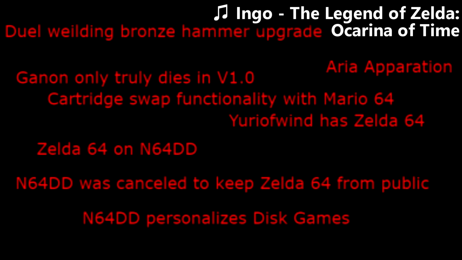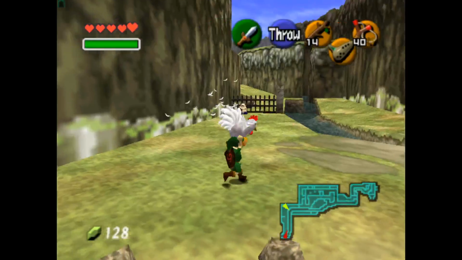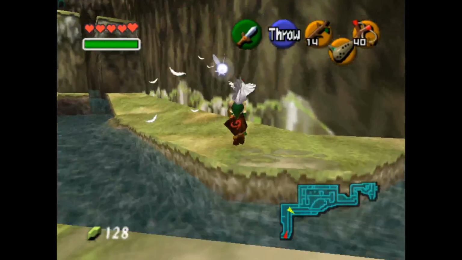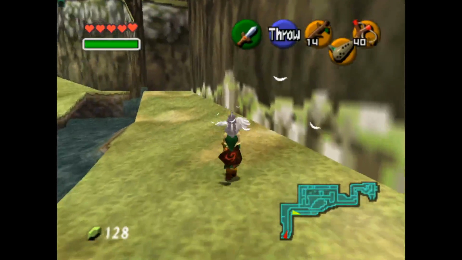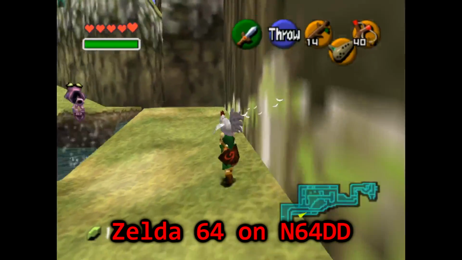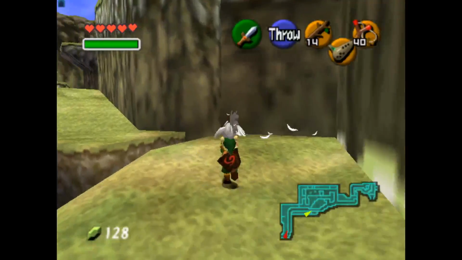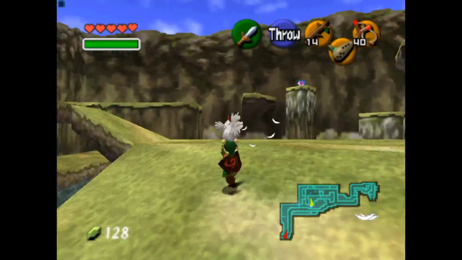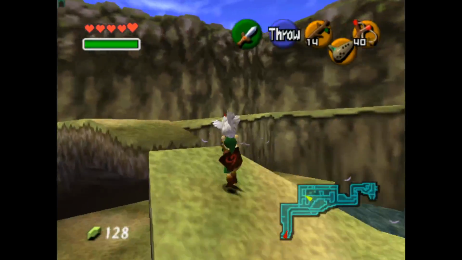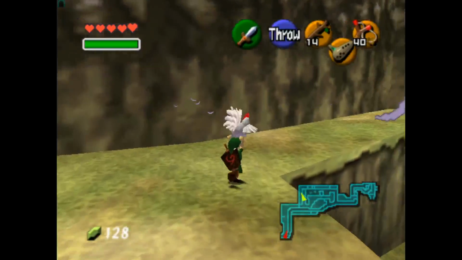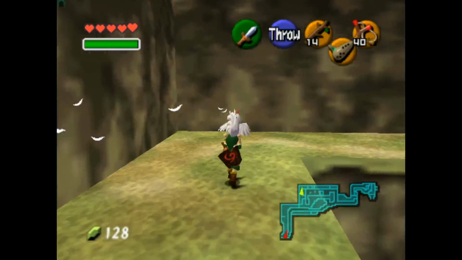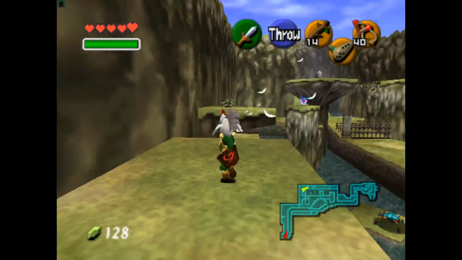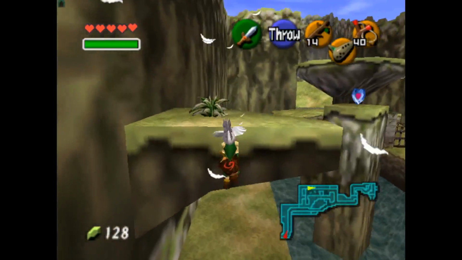At this point, I would like to also quickly go over some of the stuff at the very bottom of the iceberg. Zelda 64 was Ocarina of Time's working title earlier on in development, but obviously this was changed before the final release. Zelda 64 on Nintendo 64 disk drive does have some credence to it. As we mentioned earlier, the planned expansion called Ura Zelda was meant to be used with the N64 disk drive, although the iceberg may be referring to Zelda 64 in a literal sense, implying that this early build was somehow planned for the Nintendo 64 disk drive.